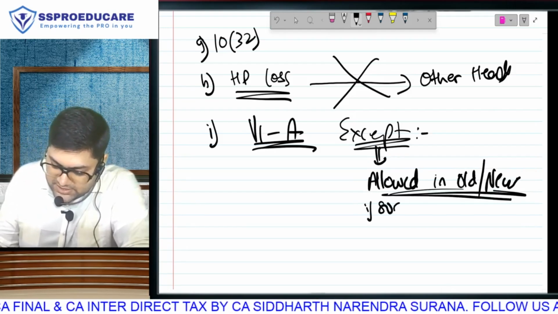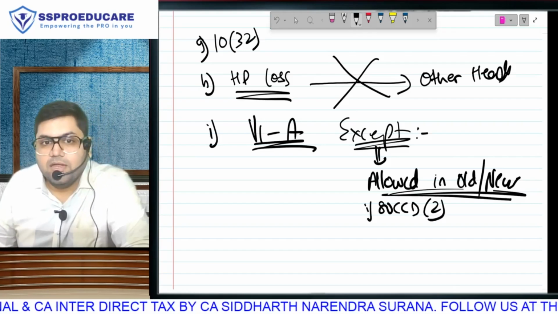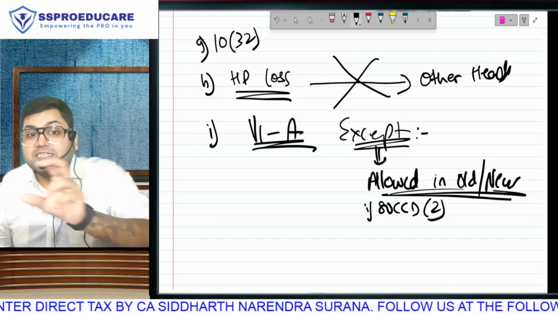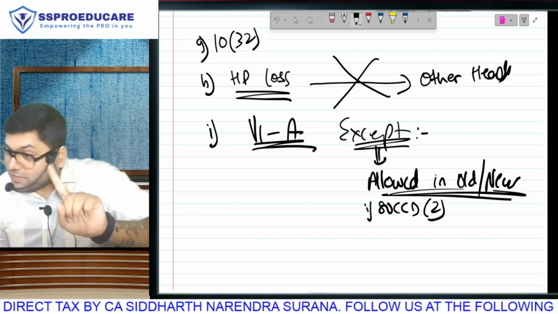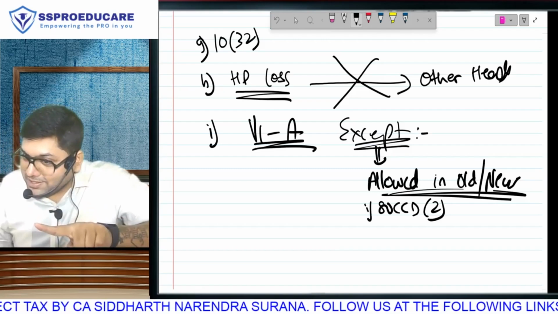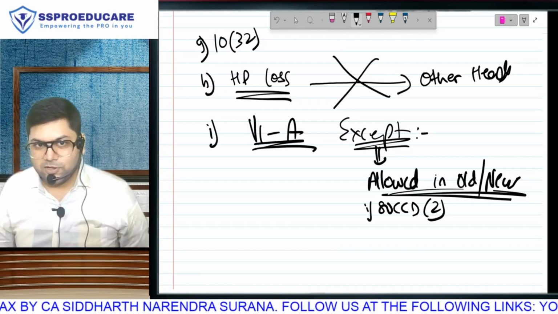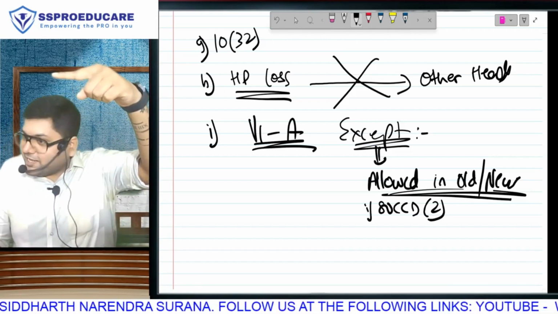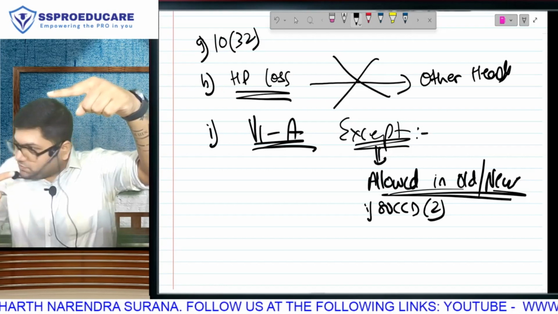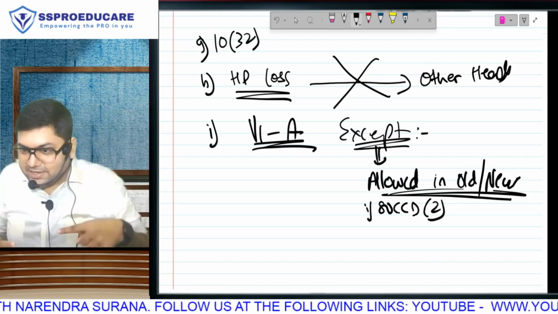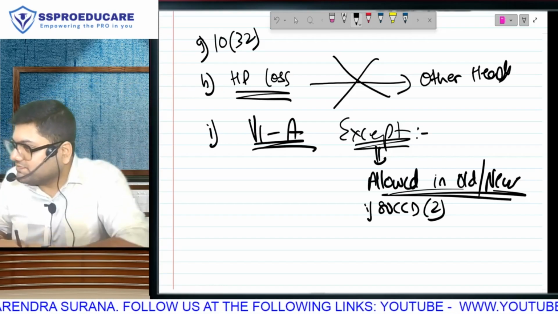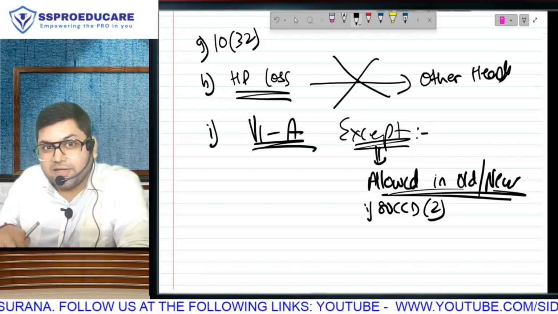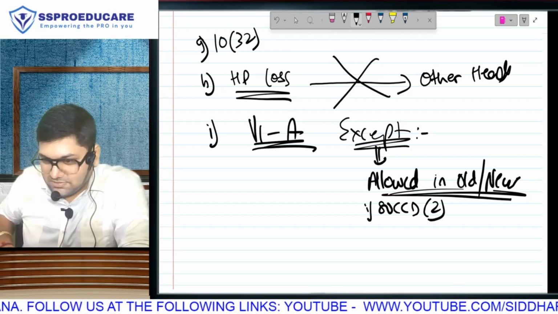One. There is section 80CCD subsection 2. Employer's contribution to notified pension scheme. In subsection 1 it is employee contribution. That won't be allowed because the exception is only subsection 2, employer contribution. And the logic is very simple. When employer contributes in NPS, we first add it in the salary because that is over and above salary. So add in salary, take deduction, and then we have to give the deduction whether old regime or new regime. Meaning subsection 1 only old regime. There is 1B also, 50,000 rupees.